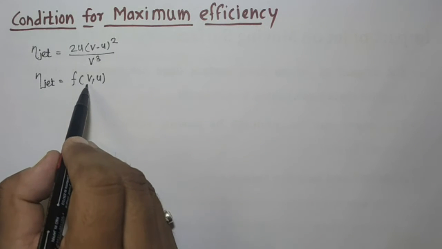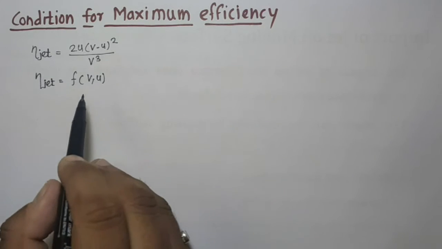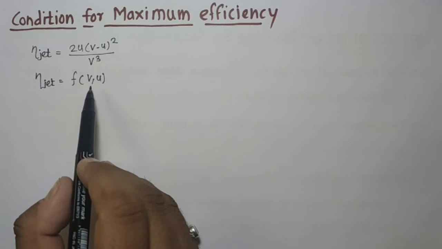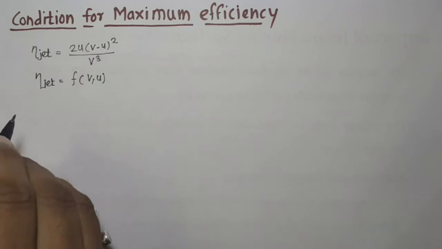Now if we consider changing the velocity v as a variable, this is quite difficult, because v is the fixed velocity of the jet, as we have designed the nozzle for that particular condition. So it is quite difficult to change v, but it is possible to change the value of u, that is the velocity of the plate.